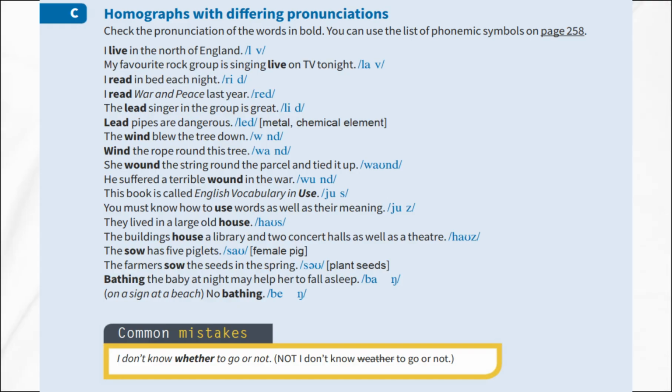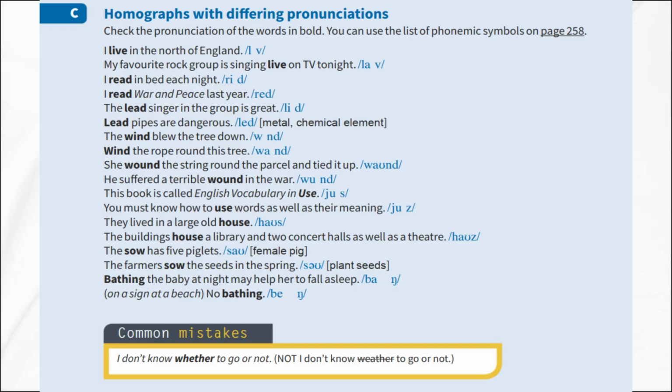Similarly, wind is pronounced one way when talking about the weather, like the wind blew the tree down, but it is pronounced differently when you mean to turn or twist something, like wind the rope round this tree. The same goes for wound. When you say she wound the string round the parcel, it sounds like wound, but when you talk about an injury, like he suffered a terrible wound in the war, it sounds like wound.